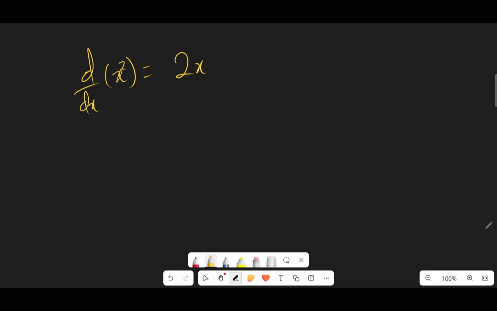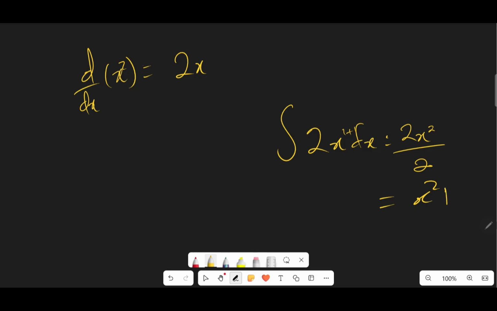And in the same way, if I integrate 2x, okay, 2x dx, let me break it down. I'm going to get 2x, and the power of the x will become 2, because there is 1 here, so I'm going to add 1 to it, making 2, all over the new power 2. So I'm going to get x squared, but this time it's not x squared only. We have to add plus what? C, and that c becomes the constant of integration. The constant of integration. So that is the idea of integration.